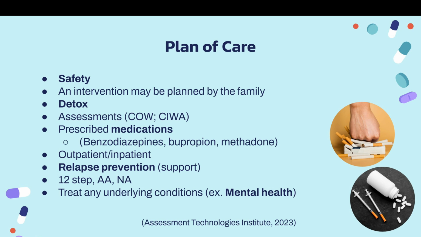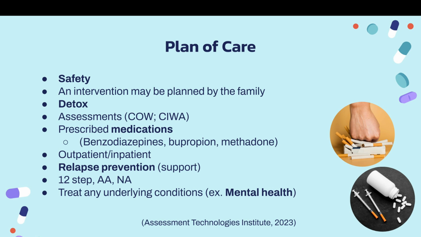During the detox process, careful assessments should be performed and the appropriate medications should be administered. To monitor symptoms, the Clinical Opiate Withdrawal Scale for opioids or the Clinical Institute Withdrawal Assessment for alcohol may be used. These scales determine medication doses. Benzodiazepines are used for alcohol withdrawal to prevent seizures and manage anxiety. Methadone eases the process of opiate withdrawal, and bupropion can reduce nicotine or stimulant cravings. Additional medications may be used.